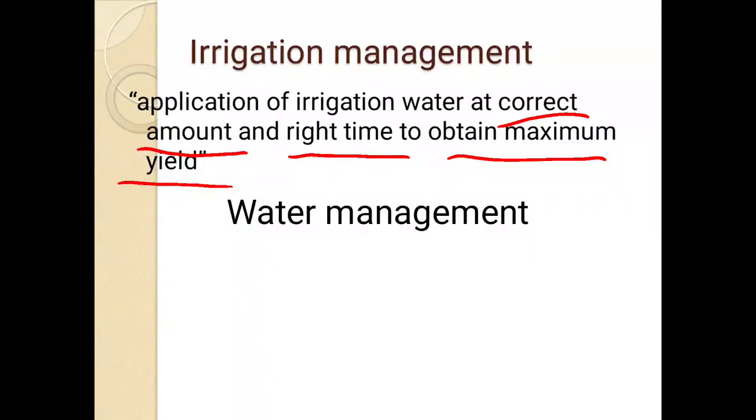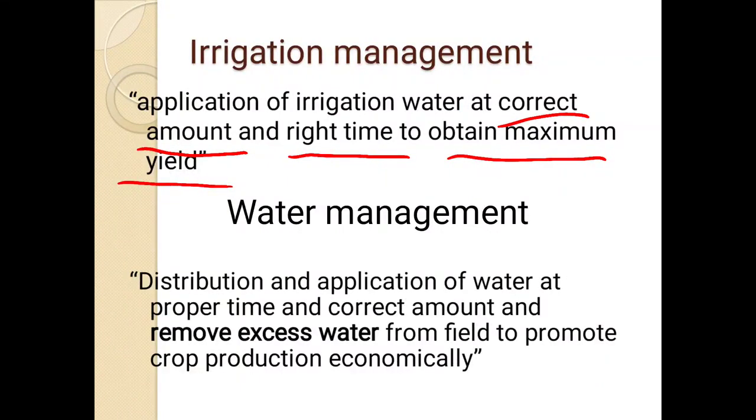Next term is water management. Now when we are talking about water, this water can be from irrigation or this water can be also from rainfall. Because we have two main resources. Natural resource is rainfall, and artificial way is irrigation. So when we combine, then we have water. And how we have to manage that water? That is the water management.